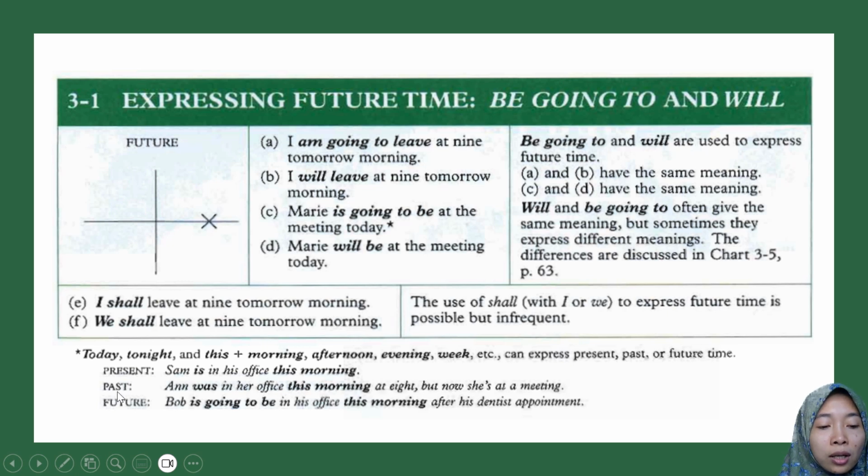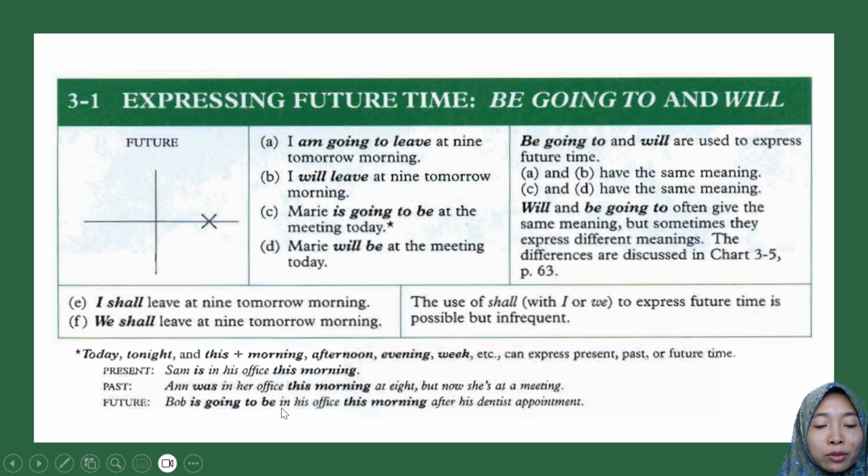And then for past, Anne was in her office this morning at 8, but now she is at a meeting. This sentence expresses a past activity. It happened in the past, and now she is at the meeting. And then future.